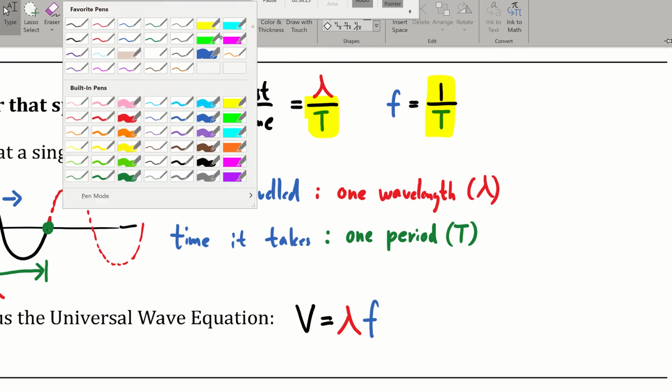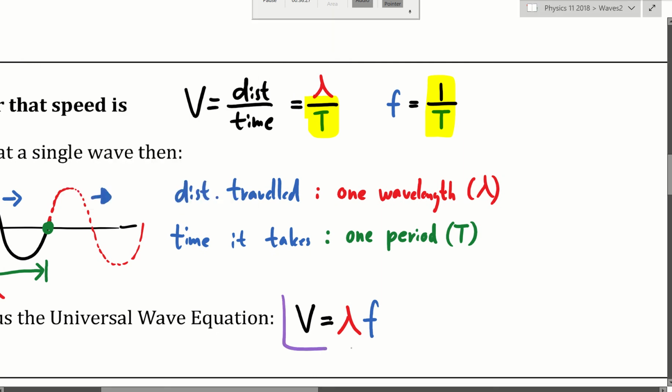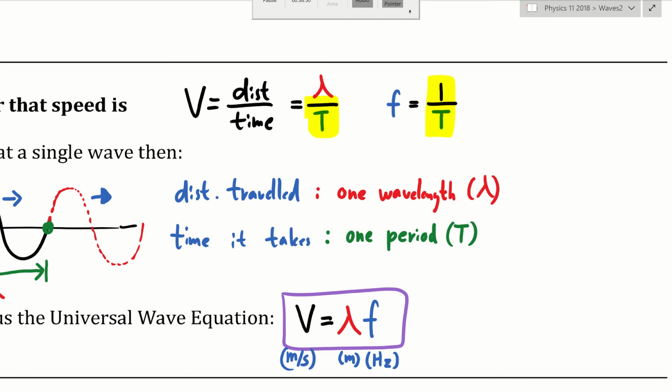This equation can be used to calculate the speed of any wave as long as you know two things: the wavelength, which is measured in meters, and the frequency, which has to be measured in hertz. And you'll be able to get the speed, which is of course measured in meters per second. All right, pretty straightforward. So you need to know the wavelength and the frequency.